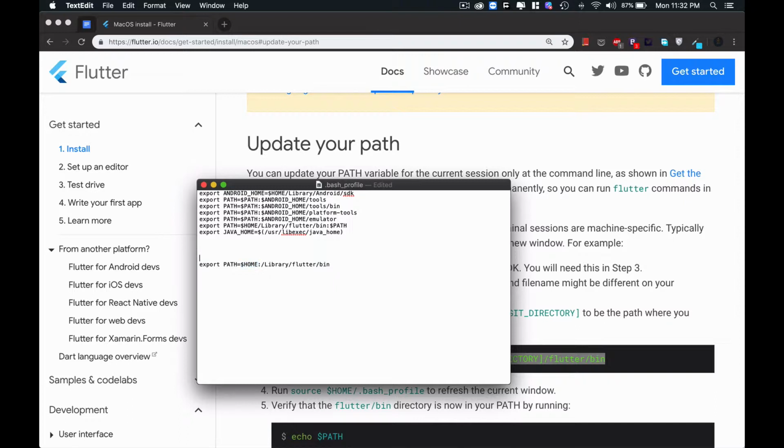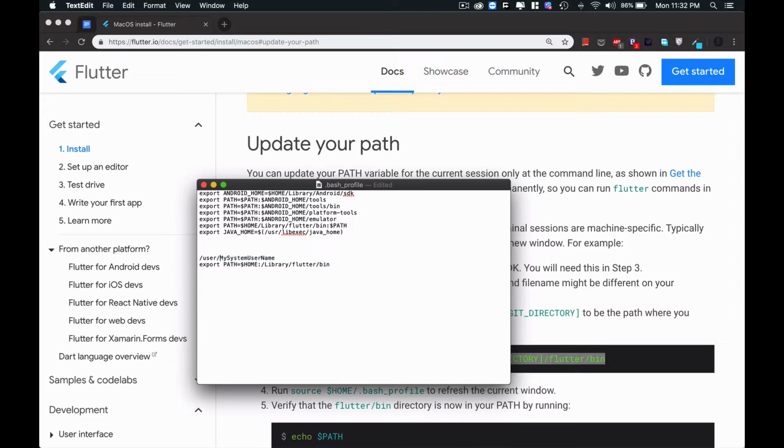Home means /Users/ and my system user name. This can be anything, whatever your system name is.